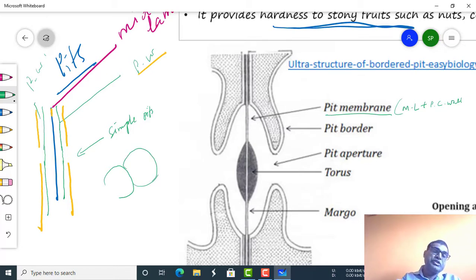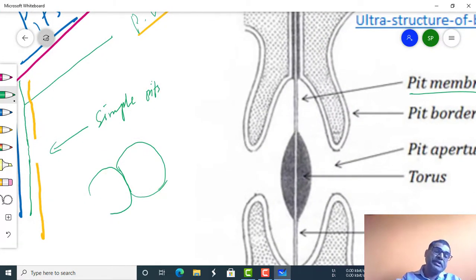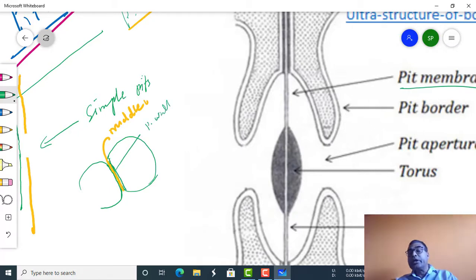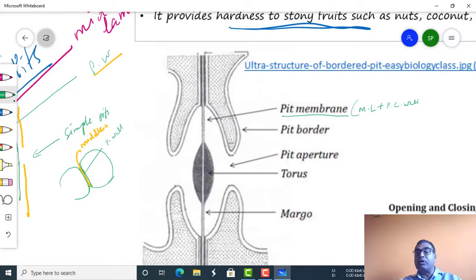This is a junction, or a minute space present here, which is the middle lamella. After the middle lamella there will be the primary cell wall. So here the pit membrane is formed by the middle lamella and primary cell wall.